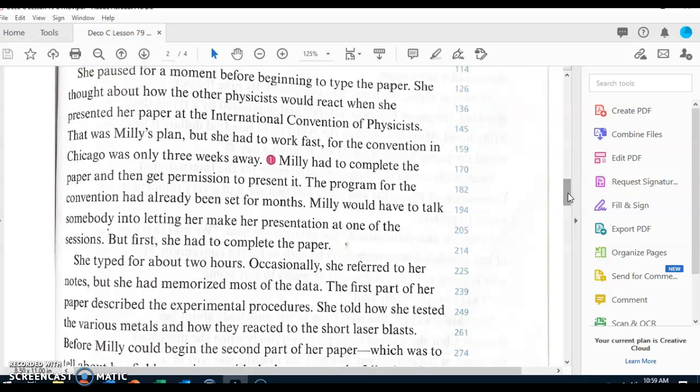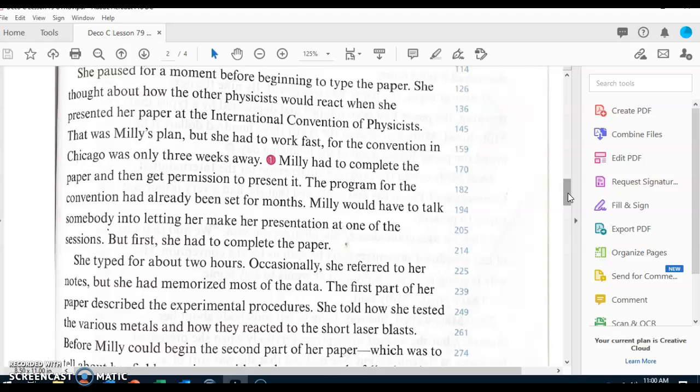How did Millie get back to her university? Millie got back to her university by catching a night flight. Now, what did she do as soon as she got back? As soon as Millie got back, she went to her lab and started working on her paper. Now, where did Millie want to present her paper? Millie wanted to present her paper in Chicago at the International Convention of Physicists.